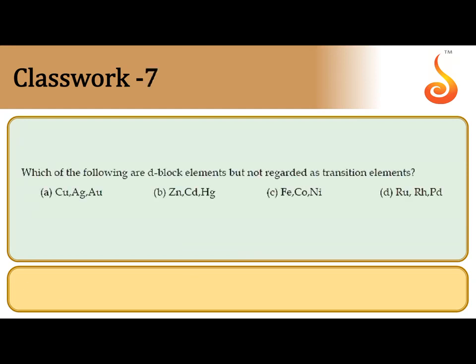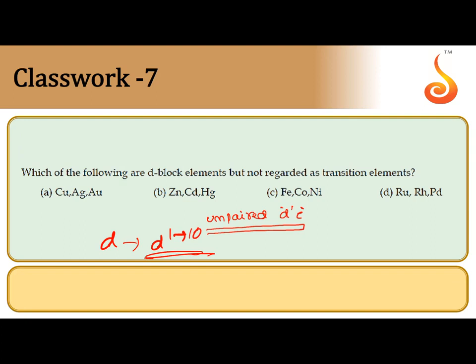Which of the following are d block elements but not regarded as transition elements? To become transition elements, at least one unpaired d electron should be there. D subshell should be incomplete. At least one unpaired d electron should be there to become transition element. Zinc d block element is one in which the differentiating electron enters into d subshell, d1 to 10 configuration. So, all d block elements may not be transition elements.